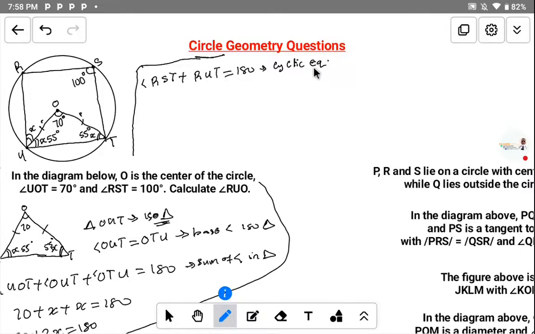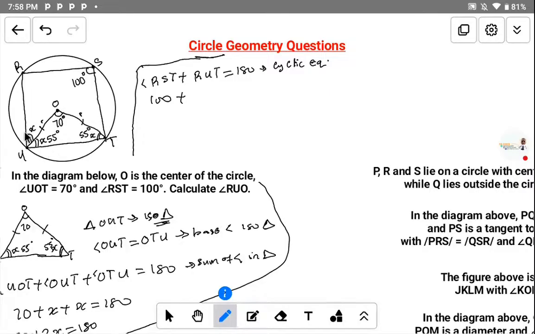They are supplementary. What do you mean by supplementary angles? It means that they add up to be equal to 180. So this angle RST is 100, plus our angle RUT, and angle RUT here is not given.